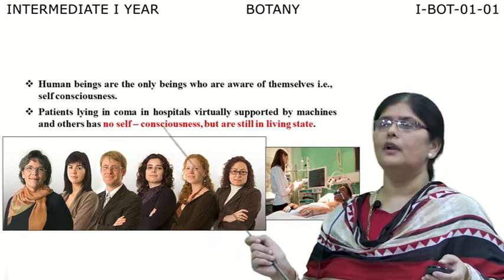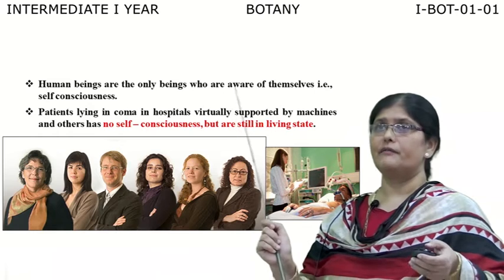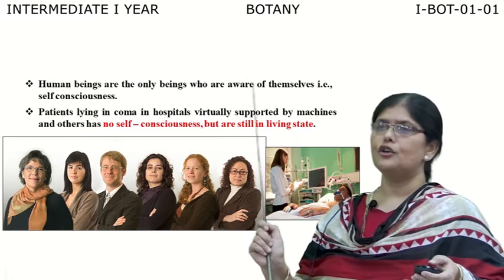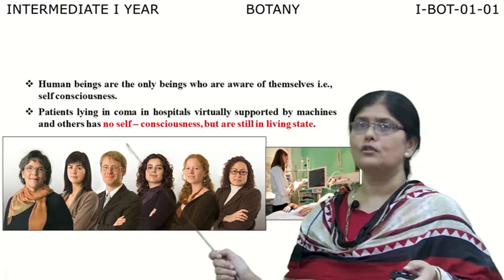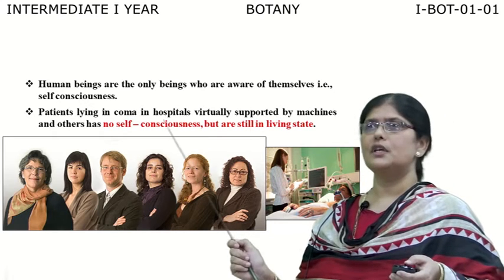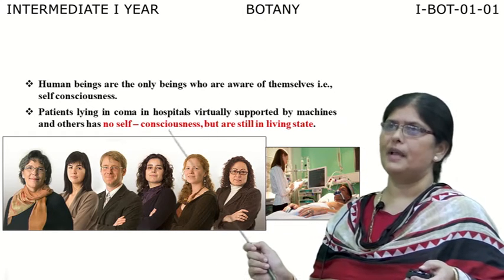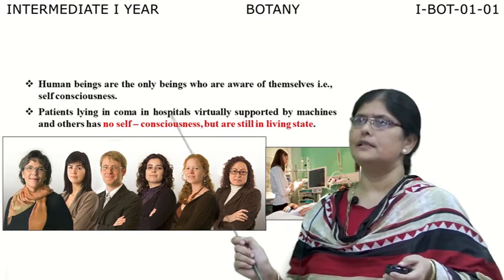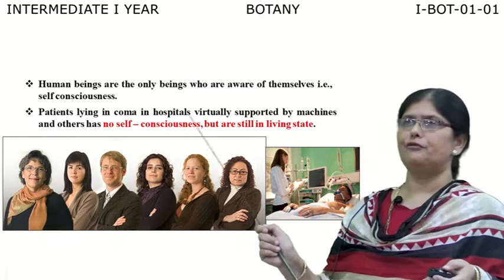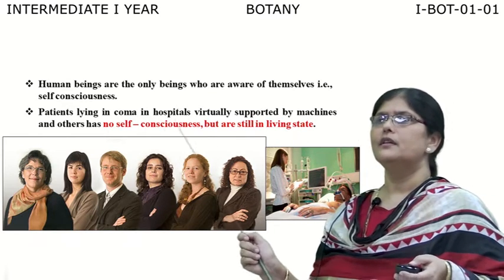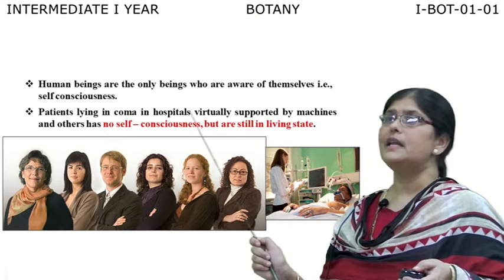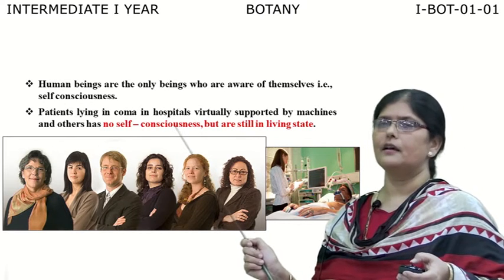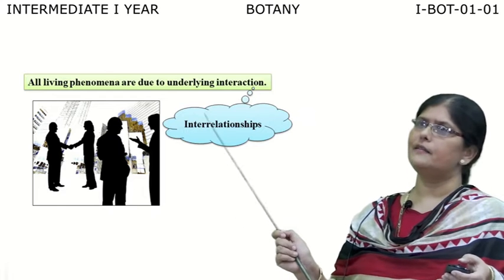For example, we know within ourselves, we have the highest level of consciousness, and this nature of being aware of ourselves is called self-consciousness, which is bestowed on human beings. You may be wondering about patients lying in coma in hospitals who are supported by artificial methods to survive. They do not possess any self-consciousness, but they are still in a living state. We can clearly say that they are still in a living state.